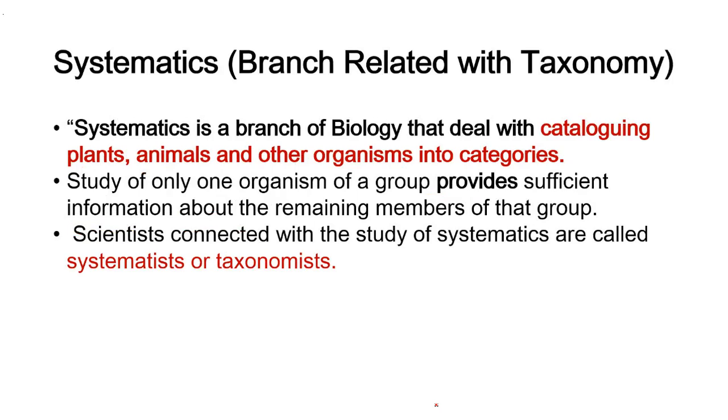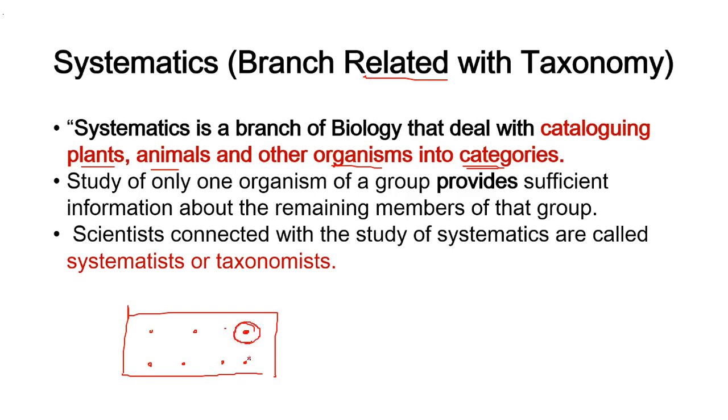Coming to the next term, systematics. Systematics is a branch related to taxonomy, and here we catalog plants, animals and other organisms into categories. If there is one group with different members, and we study only one member, we can get an idea about the remaining members of that group. The scientists who study systematics or taxonomy are known as systematists or taxonomists.